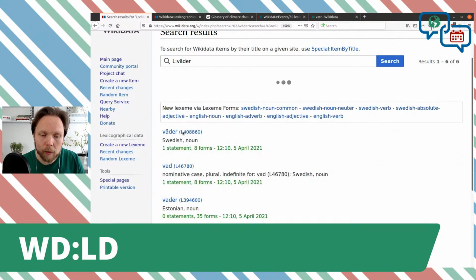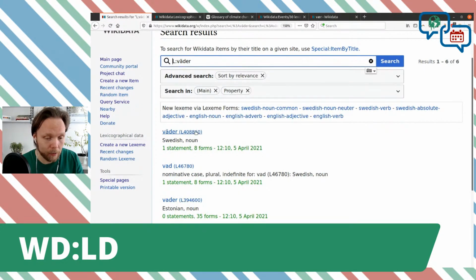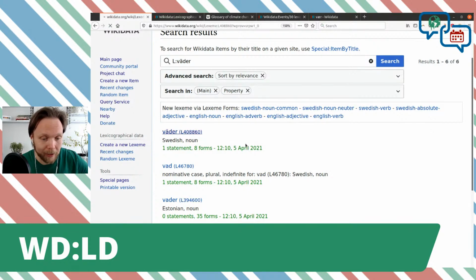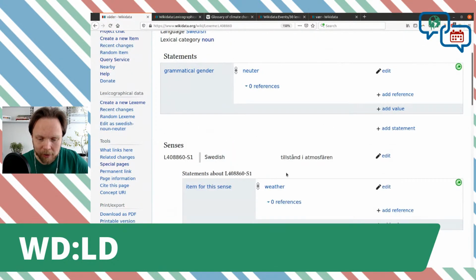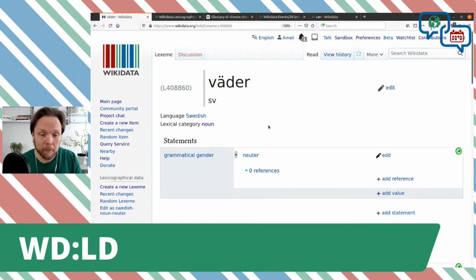And if I didn't, I would get the item for weather. And we'll just click through here and see if it's already linked. And it is. So this one is at least started and will show up in the queries when we do this. So first, check.